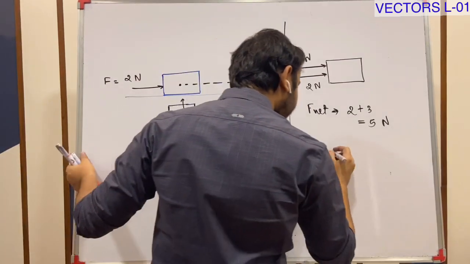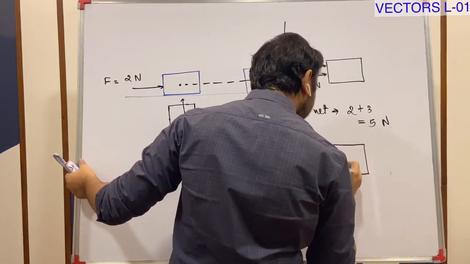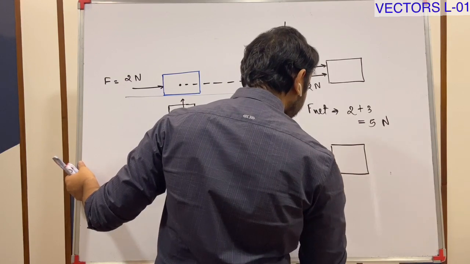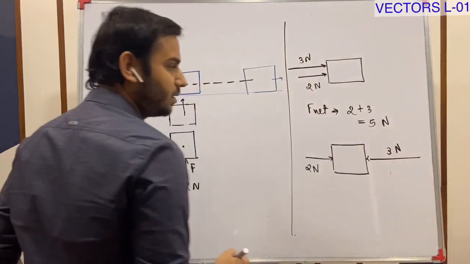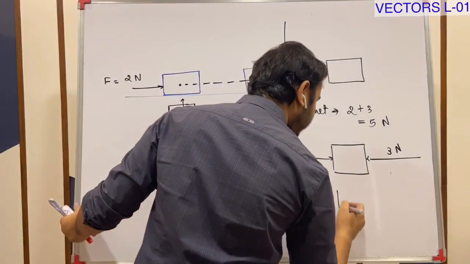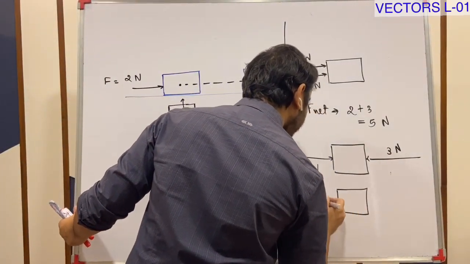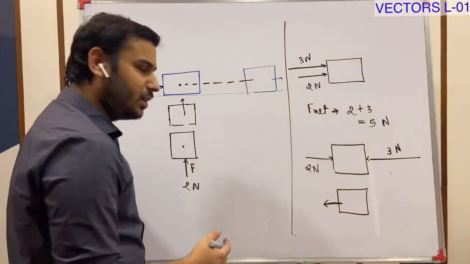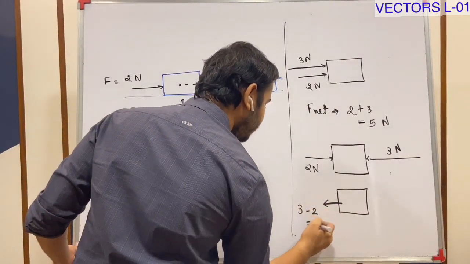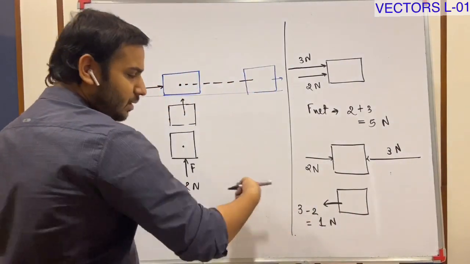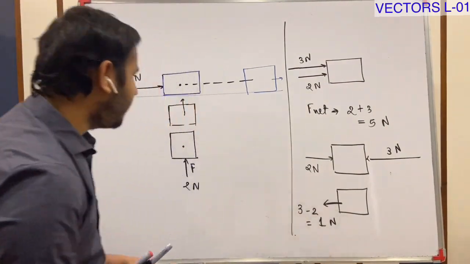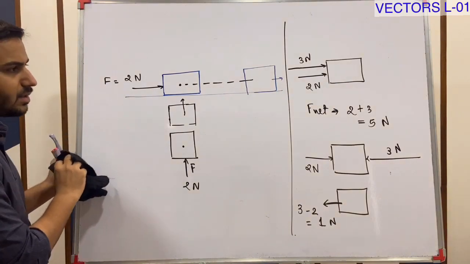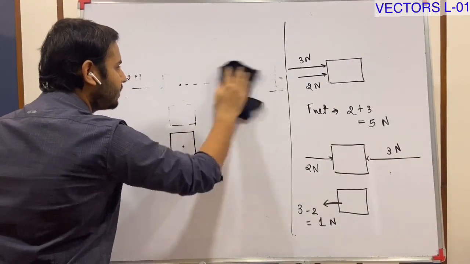But what if I apply 2 Newton in this direction and 3 Newton in this direction? Okay, so net force on the object is 3 minus 2, 1 Newton in this direction, left hand side. Understood? Okay, same thing. Let me just revise this, erase this.